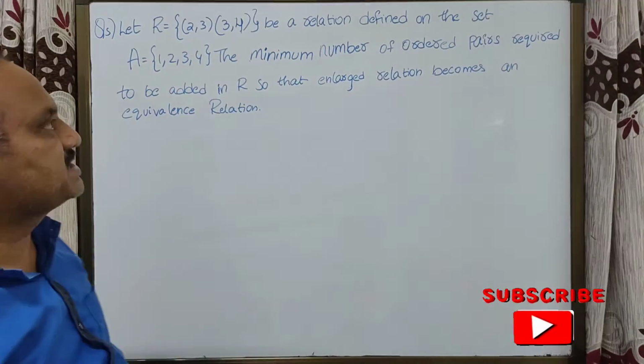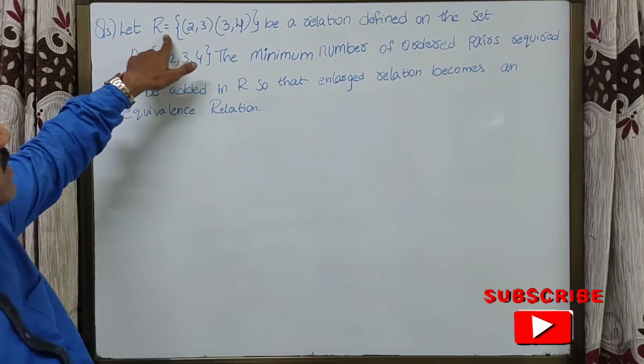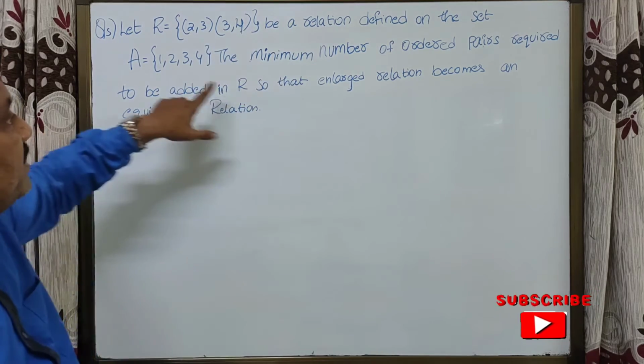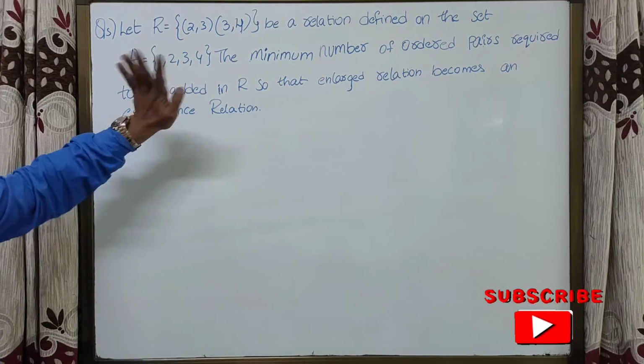Now students, it is a very important question. Let R equal to {(2, 3), (3, 4)}, only 2 elements, be a relation defined on the set A equal to 1, 2, 3, 4. Here we have 4 elements.